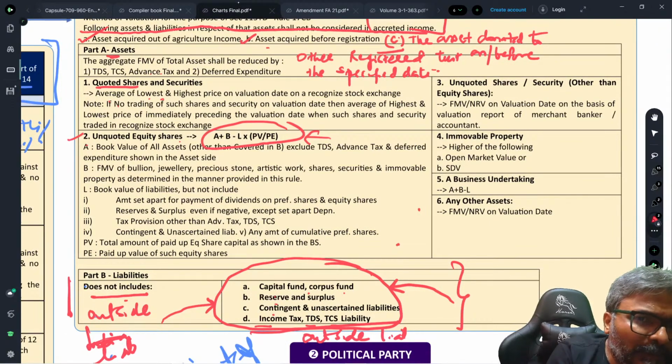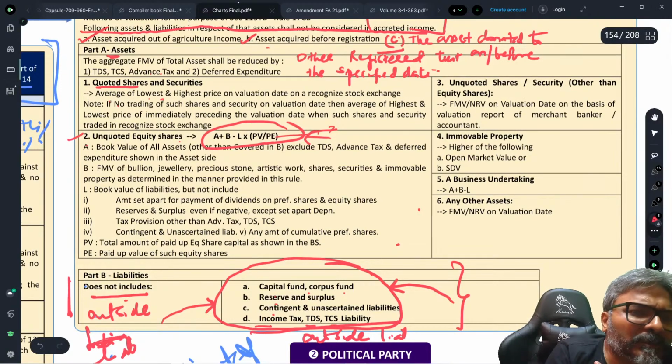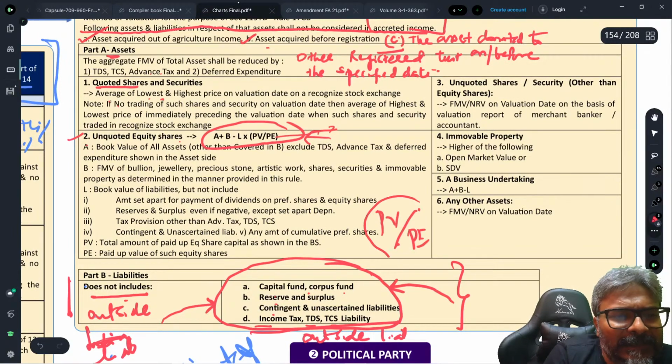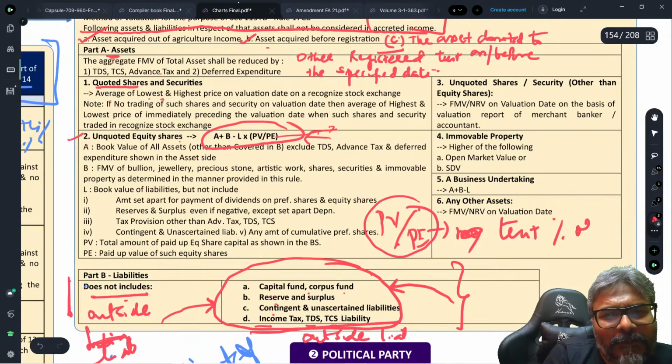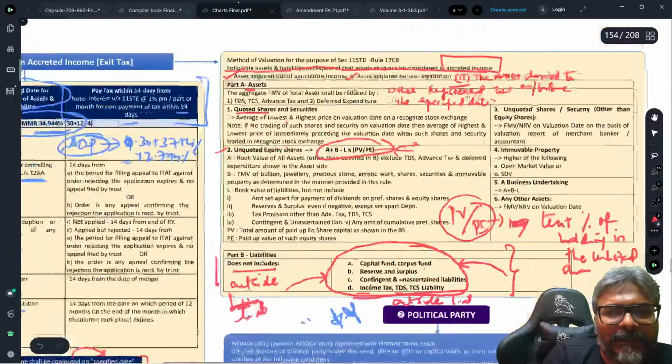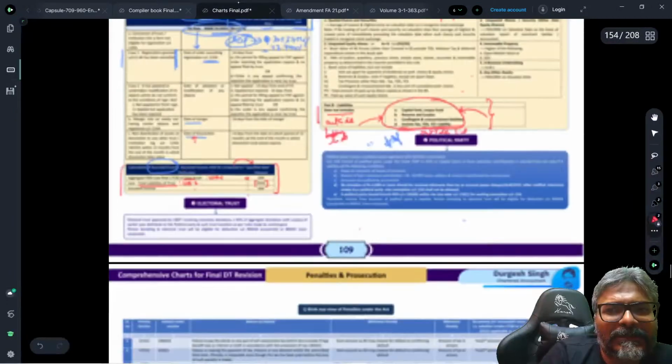Students, in the unquoted part, always keep in mind this PV divided by P. What is this PV divided by P? This PV divided by P is nothing but the trust's percentage of holding in the unlisted shares of the company.